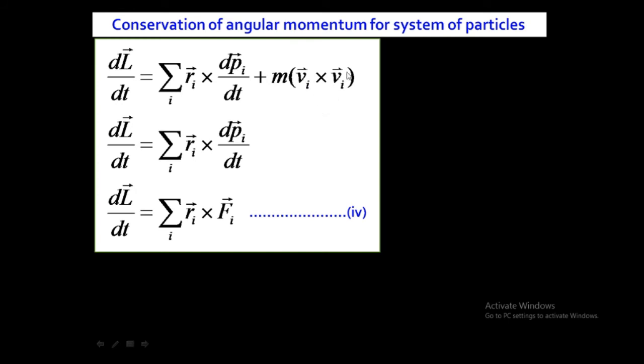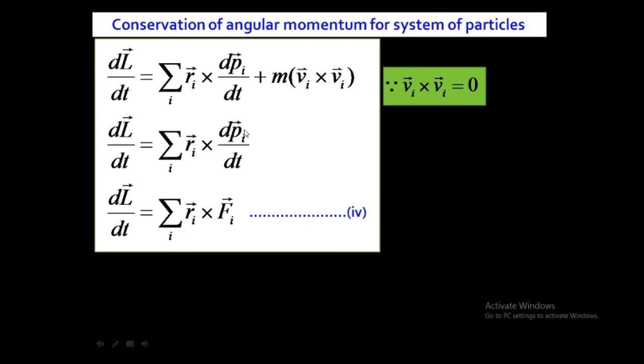If v_i cross v_i is 0, this term will be 0. Why is v_i cross v_i 0? Because v_i and v_i are the same vectors, they are along the same line, they are parallel vectors. That's why their cross product is 0. So this term will be 0. Then we will get dL by dt is equal to the summation over i of r_i cross dp_i by dt.